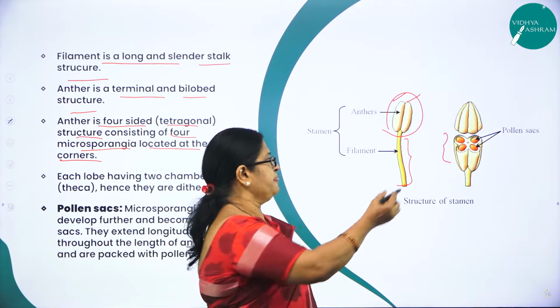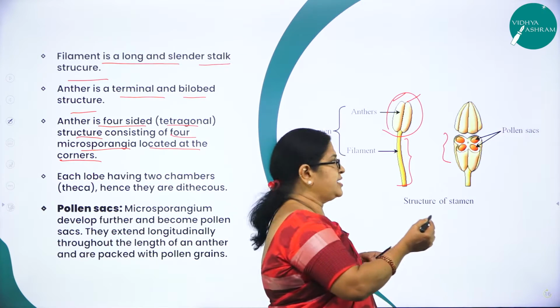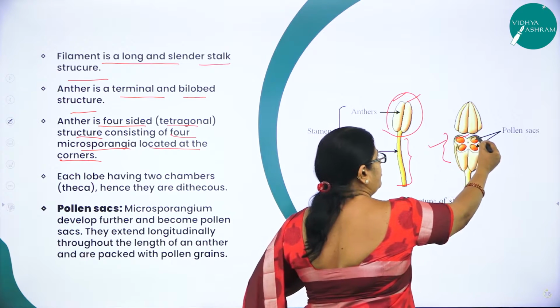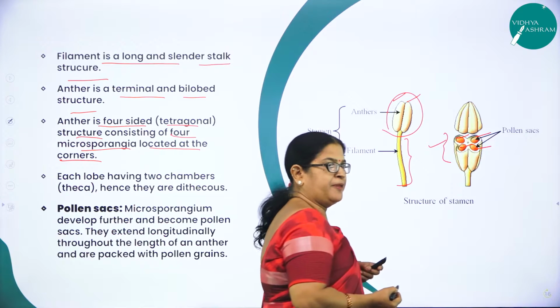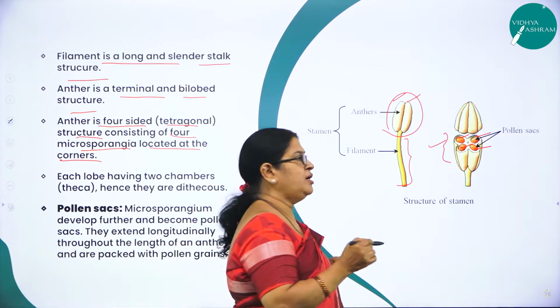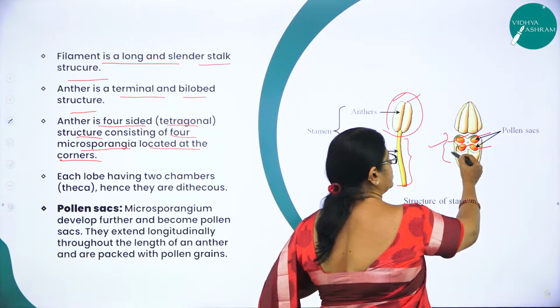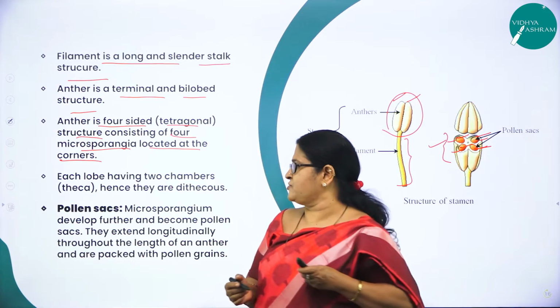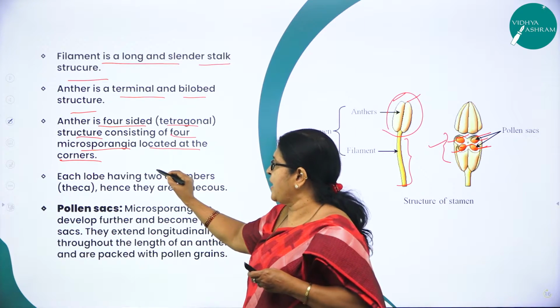Here you can see the anther is a four-sided structure, that is tetragonal, consisting of 4 microsporangia located at the corners. Two lobes in each, that is 2 microsporangia in each lobe, right? As I said, it is a bilobed structure, and each lobe has 2 chambers.